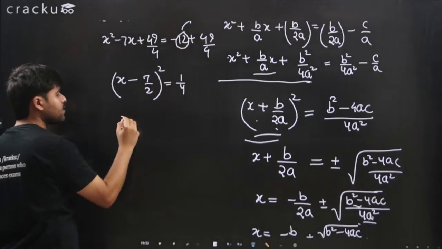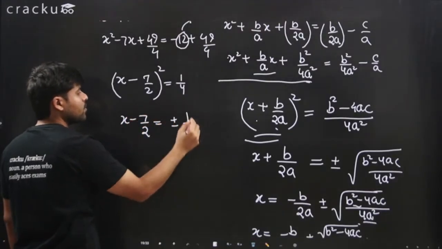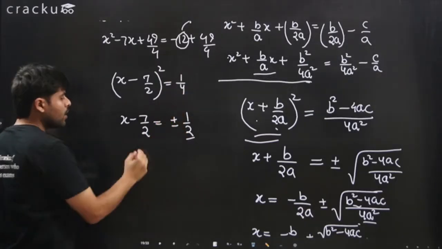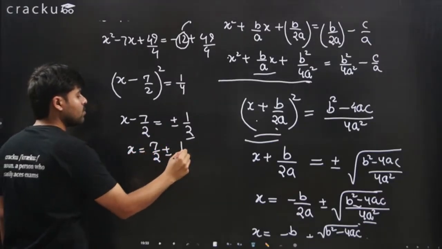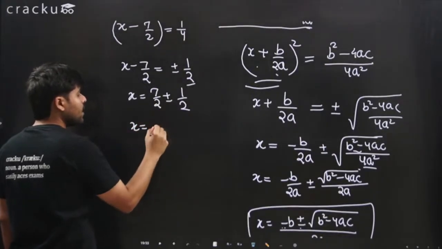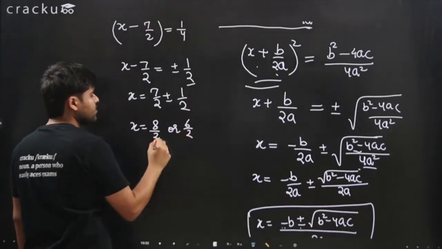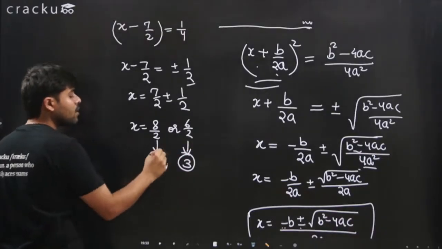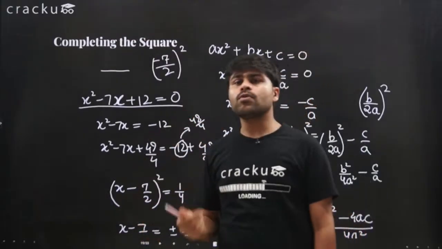This gives us x minus 7 over 2 equals plus minus 1 over 2, because the square root of this is 1 over 2, which means x is equal to 7 over 2 plus minus 1 over 2. This means x is equal to either 8 over 2 or 6 over 2. This gives us 4 and this gives us 3. So the two values of x squared minus 7x plus 12 are 4 and 3.